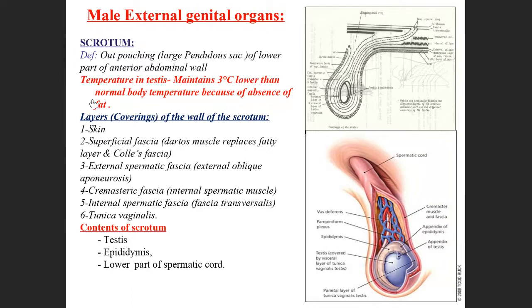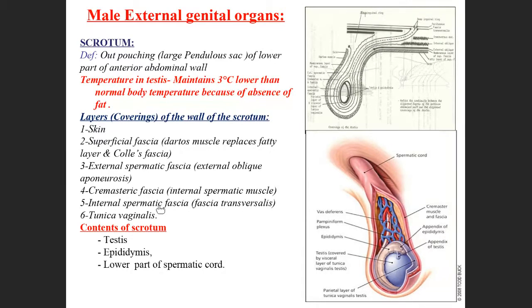The dartos muscle replaces the fatty layer, because it is the only muscle present in the scrotum. It is also called Colles fascia. Then come the external spermatic fascia, the cremasteric fascia, the internal spermatic fascia, and the tunica vaginalis. So these are the 6 layers of the scrotum.